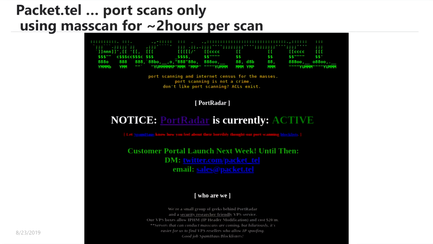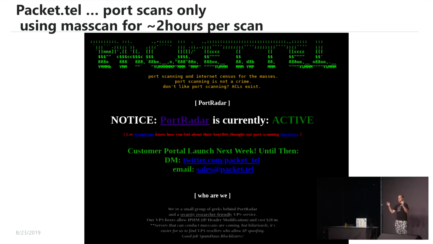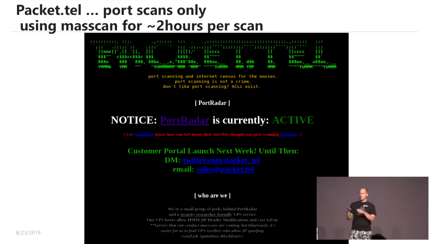And that was my final motivation. In the first quarter of this year, there was a new project called Packet-Tel. Packet-Tel were some researchers who said, there's no raw data, so we are scanning the internet just using masscan, from one single source IP, in a time span of 2 hours, and then we are providing the data to all for free. And then they got some problems with Spamhaus, because Spamhaus is very crazy. They have a lot of blackhole IPs on the internet, and if they receive one or two SYNs, they say, oh, you're a really bad botnet, you're malicious, and then they put you on a spam list and block lists and so on.